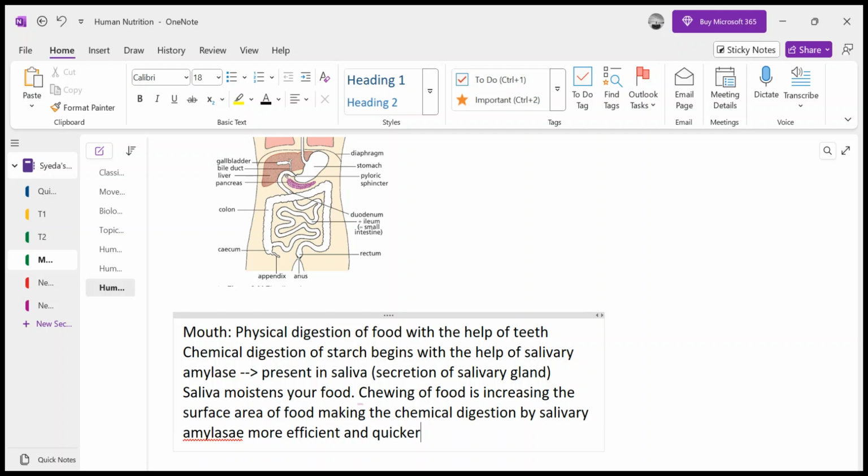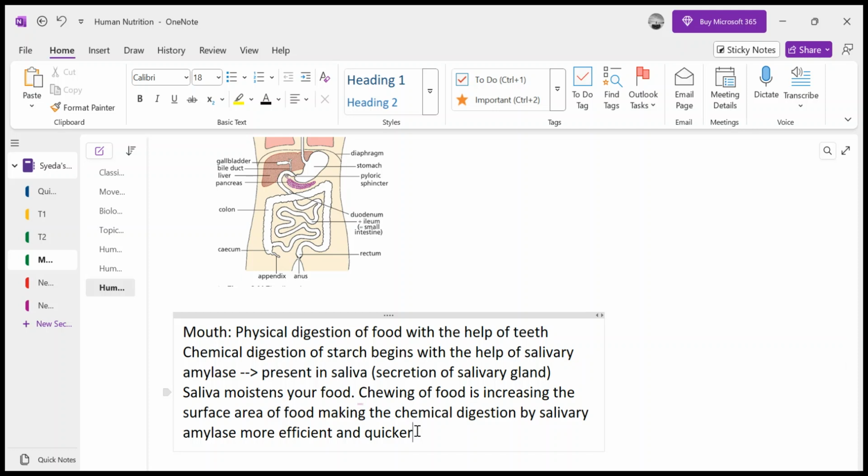Because if you don't chew, the surface area of the food will not be increased, it will not be moistened, it will not be mixed with the salivary amylase. So only a partial amount of starch will be digested, although all of the starch present in your food is not digested by the salivary amylase anyway, because somehow you swallow the food.